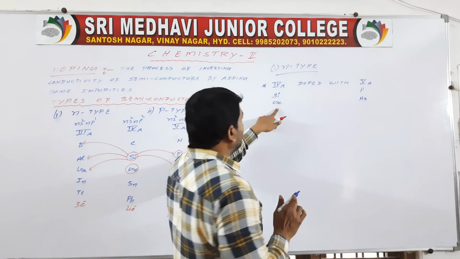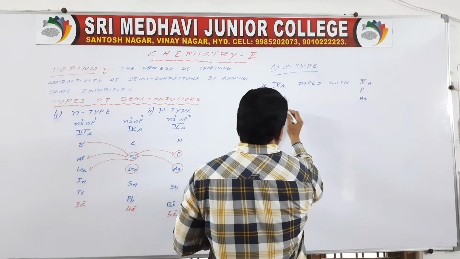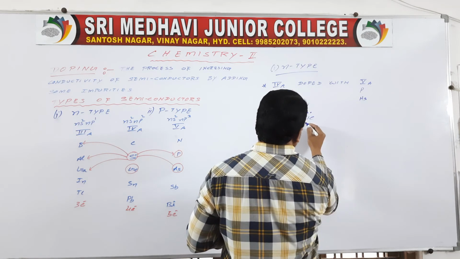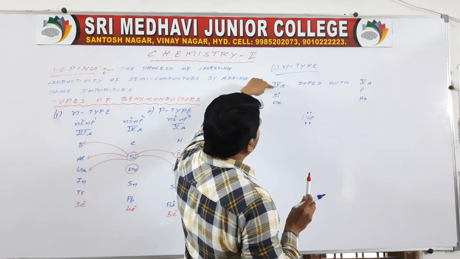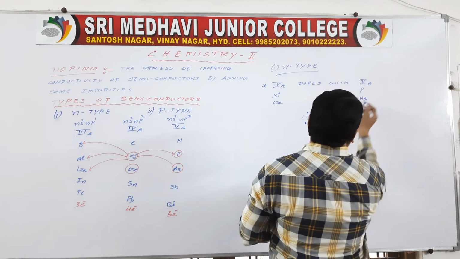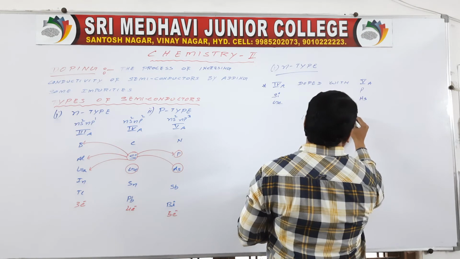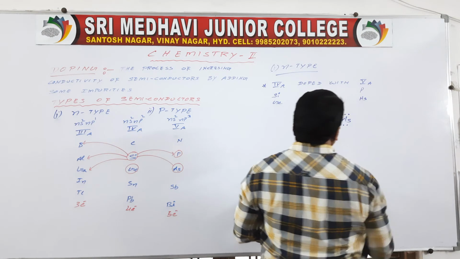Why? Because germanium has 4 electrons, since it is a fourth A group element. Next, arsenic has 5 electrons.